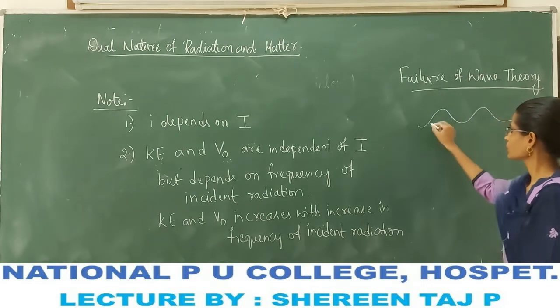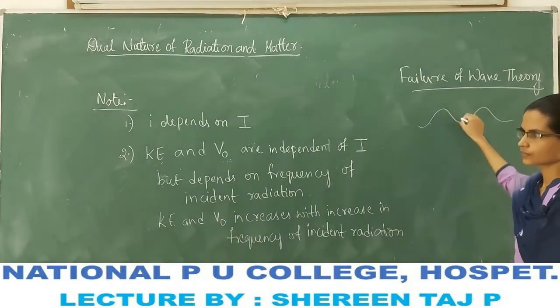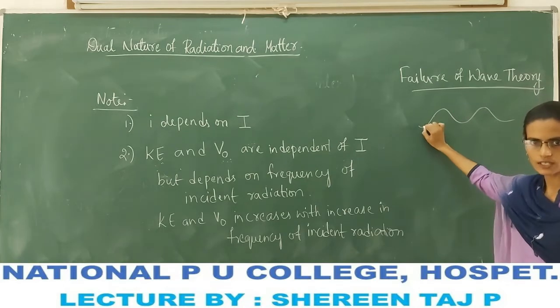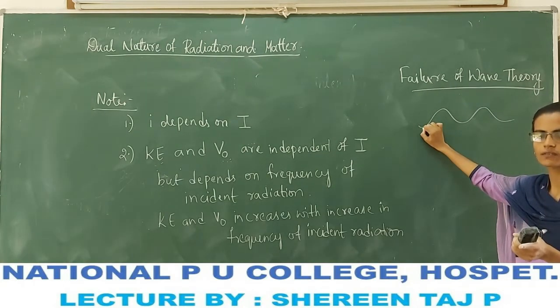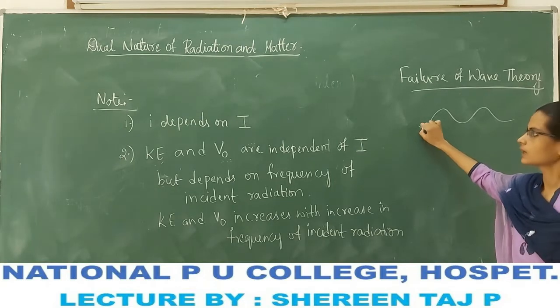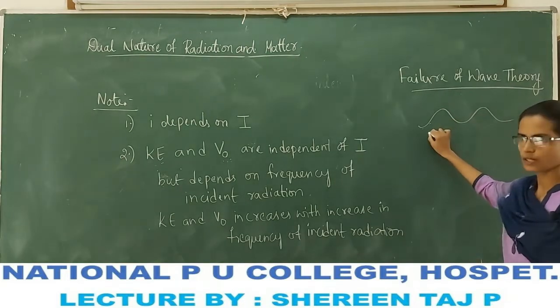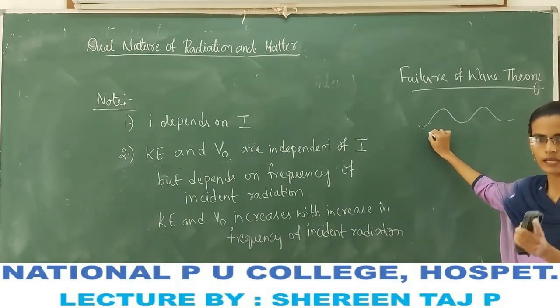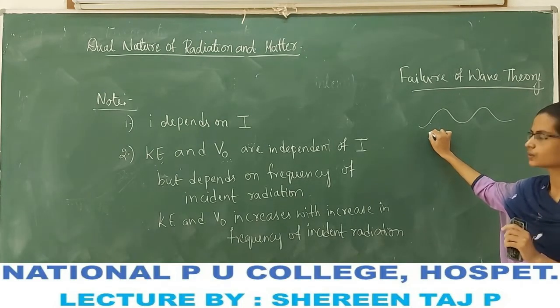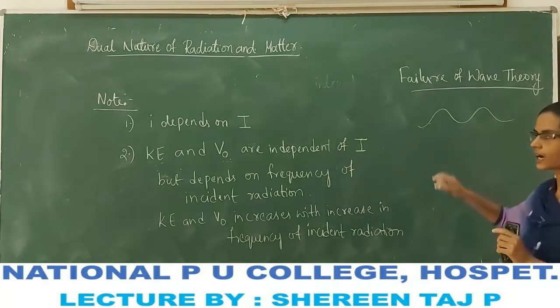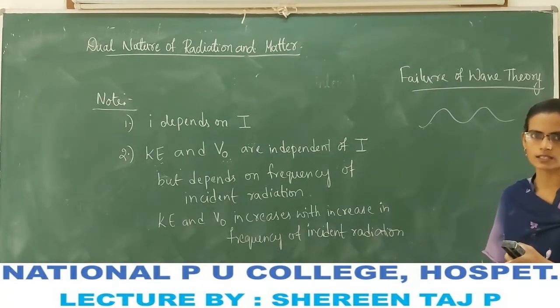If we increase the intensity of the wave, the energy of the wave depends on the amplitude and intensity. So if you are increasing the intensity, kinetic energy should also increase.